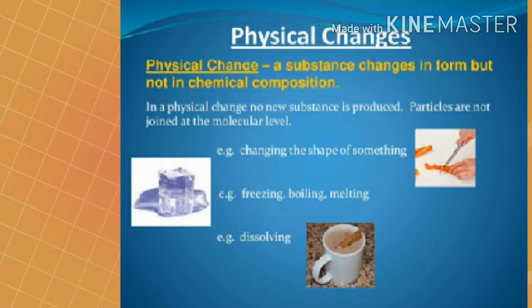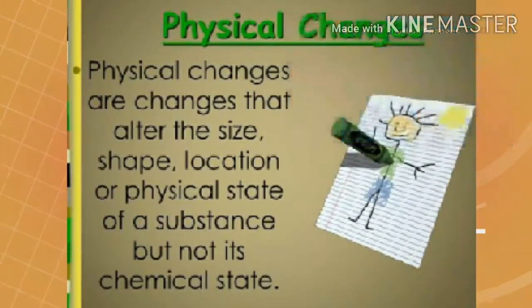Physical changes are temporary changes which can be easily reversed to form the original substance. We will now take an example to understand a physical change clearly. Let us take a sheet of paper and cut it into a number of pieces. Now, we cannot join the cut pieces of paper to make the original sheet of paper, but each small piece of paper is still paper. It has not changed into something else.